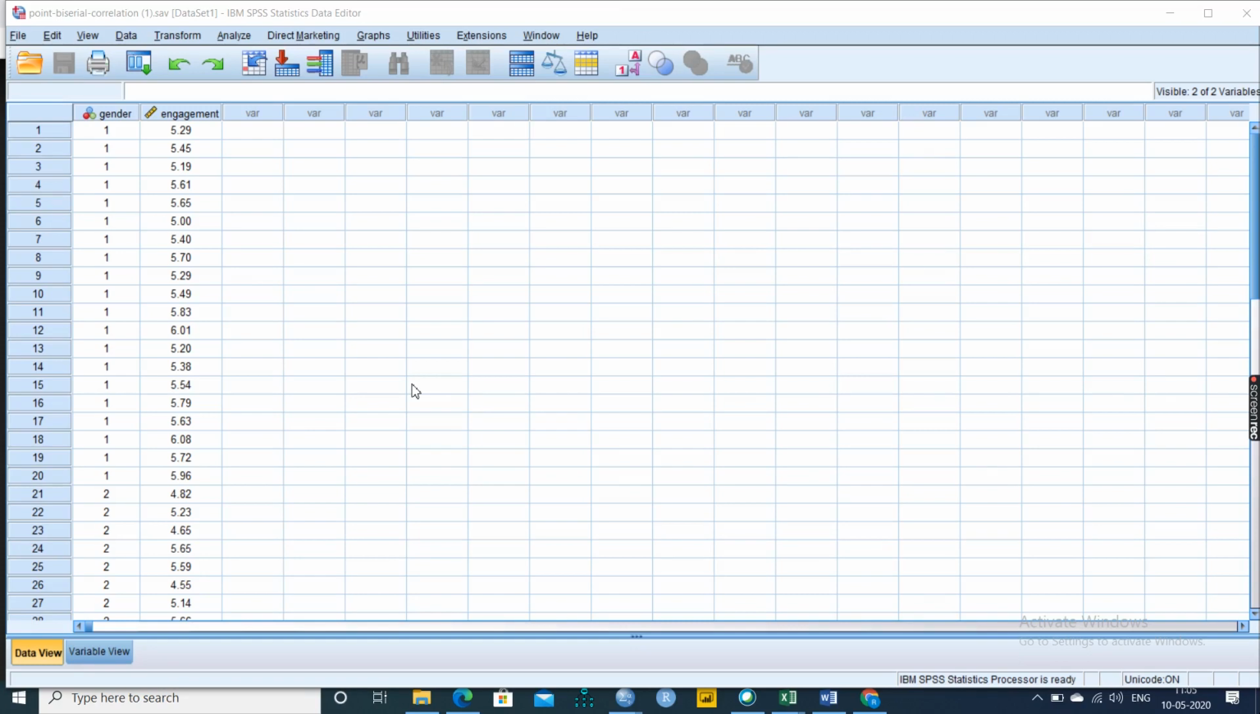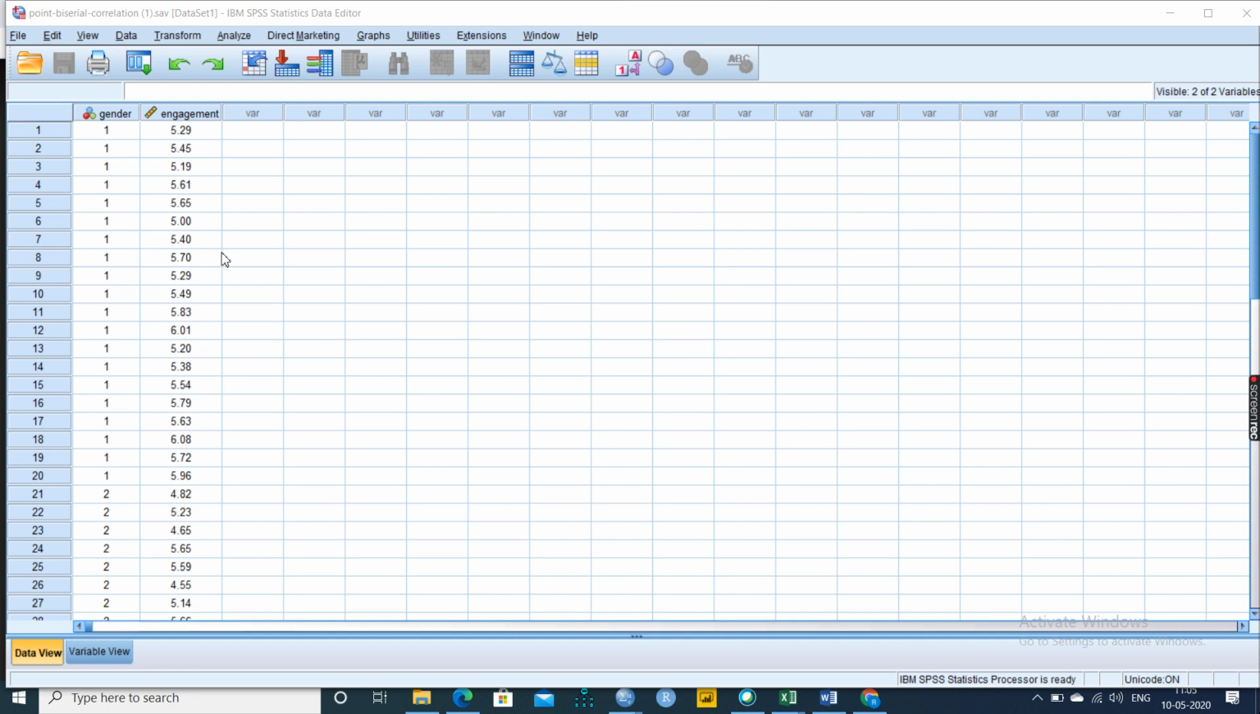Let's learn about point biserial correlation. Point biserial correlation has certain assumptions. Assumption number one is that the data set should have at least one continuous variable. Number two, data should be normal.